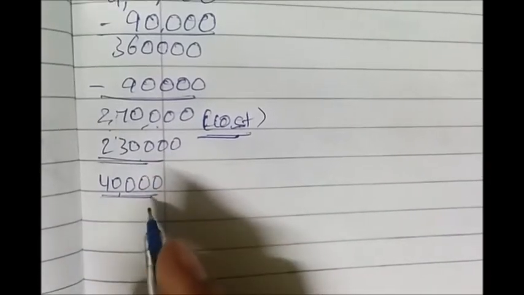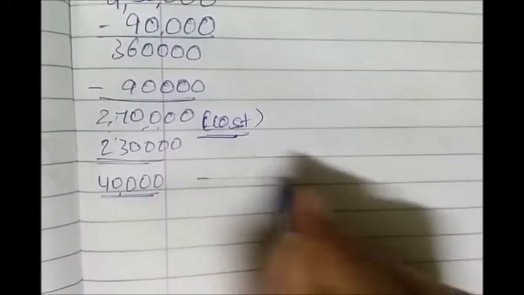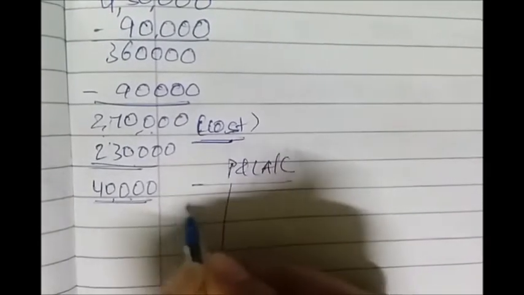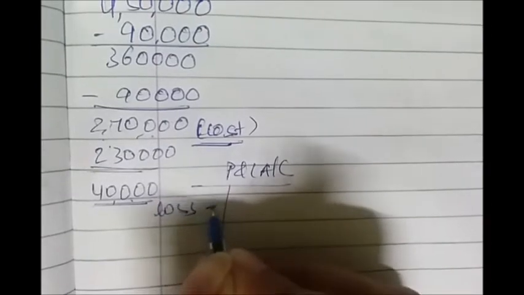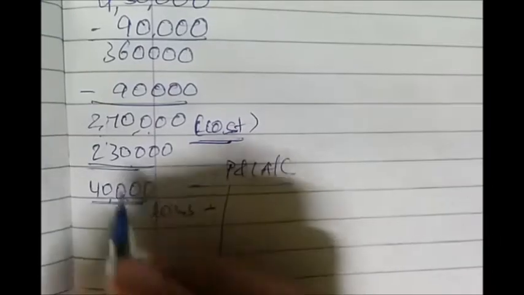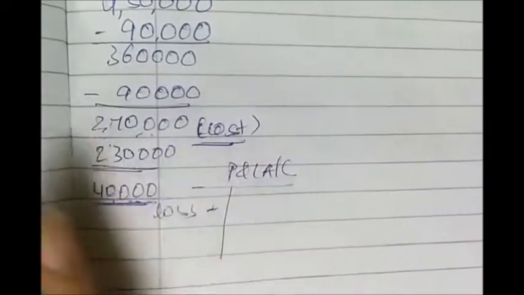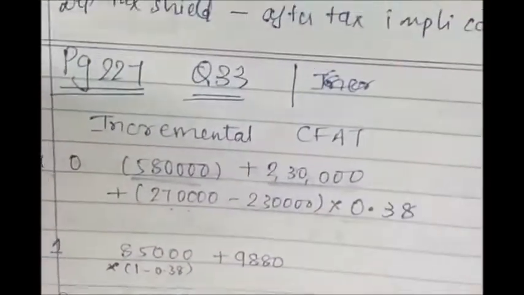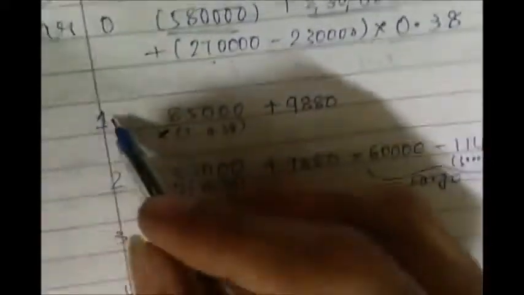Now whenever you incur a loss, it will be given as a deduction. So like you are preparing a profit and loss account, you will show it as an expense that you have incurred a loss. This will reduce your profit and so you will pay less taxes. So you will get a tax shield on this. So we have included that tax shield over here in the year 1 because we are selling the machinery at that point of time. Now we will calculate the cash flows for the remaining years, that is 1 to 5.